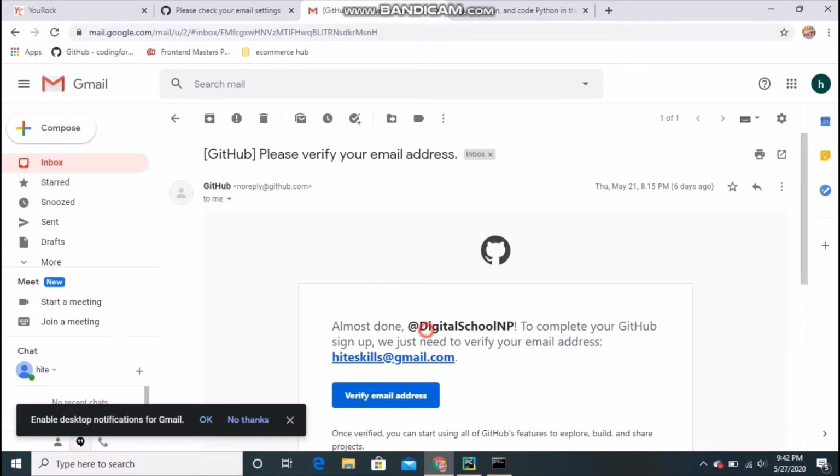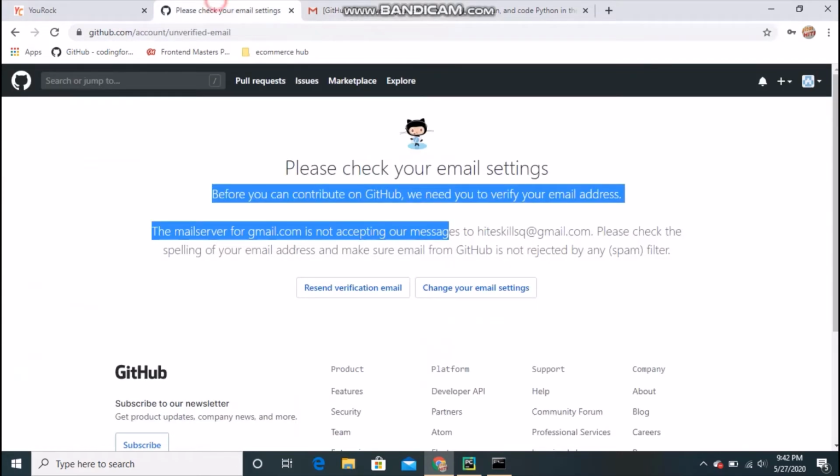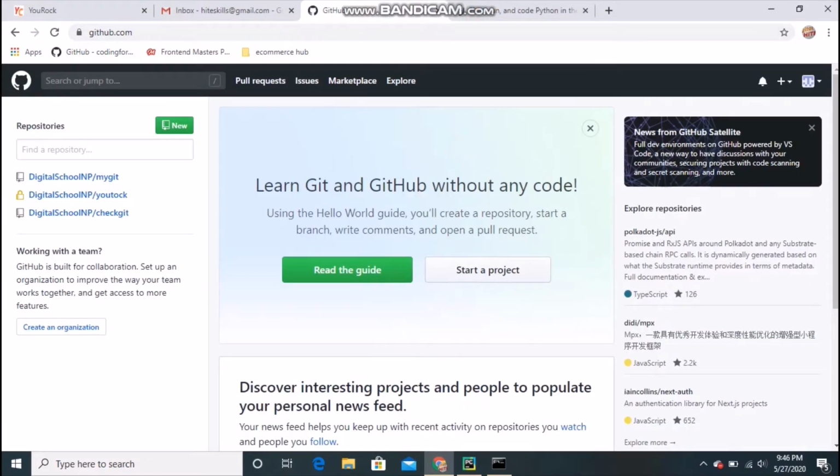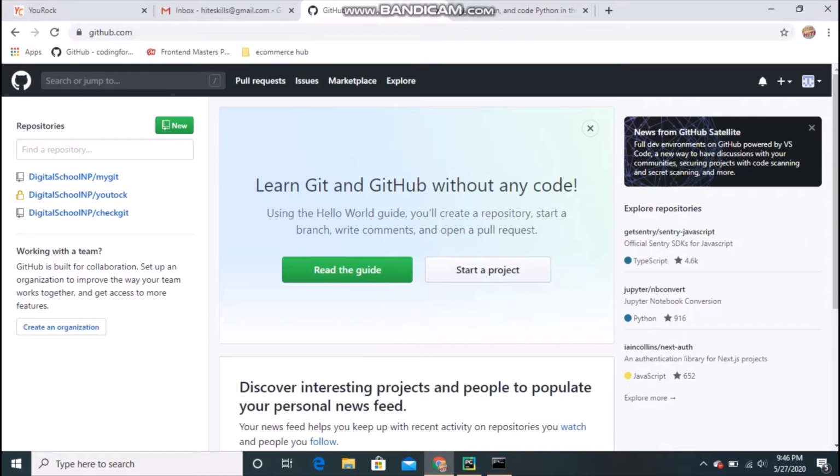So I will log in with this account. That was just fake, to show you how to log in. Next, see, I will log in. Okay, after you confirm your email, something like this will not come actually, but you will see some repositories and something like that. Just click on this image, and it will ask you to create a new repository. So just click there.